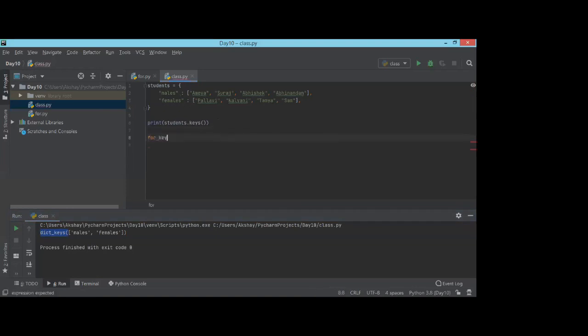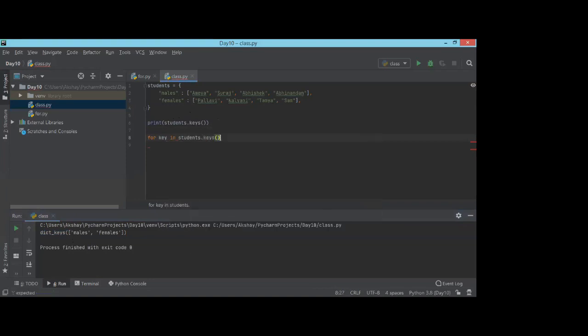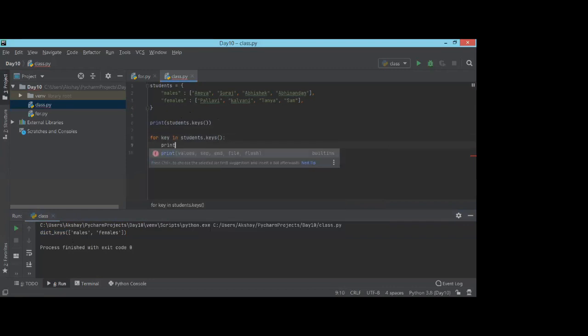For key in, see, this is an array, right? This is the array we saw over here, so I can easily iterate over that array. So, for key in student.keys. I'm going to iterate this array and print the keys directly over here. Print key. Okay, let's check.